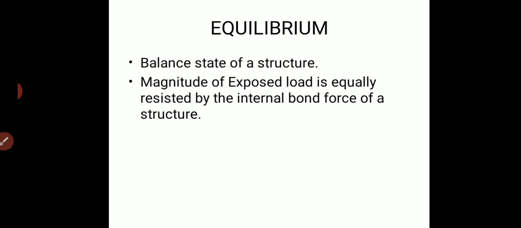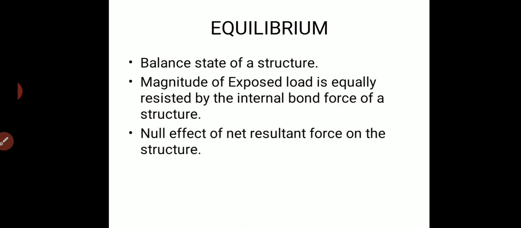Equilibrium of a structure is nothing but the algebraic sum of all the forces and moments being balanced. It can also be explained as the magnitude of force acting on a structure being resisted by another force or set of forces equal in magnitude and opposite in direction to the load acted. Okay, so how can this exposed load be resisted?